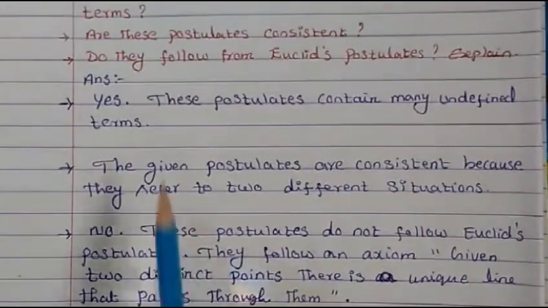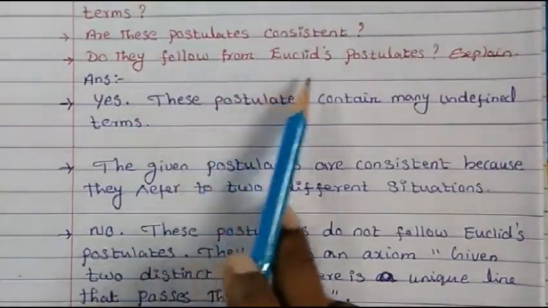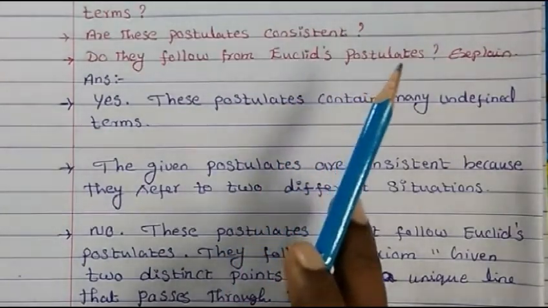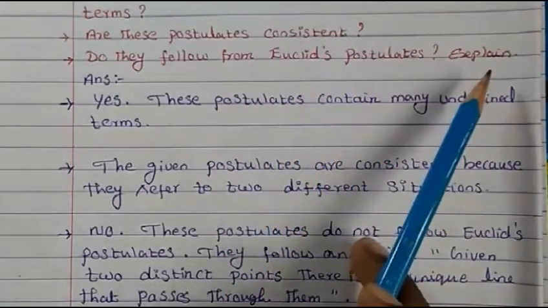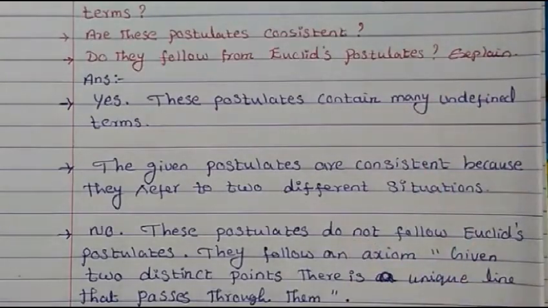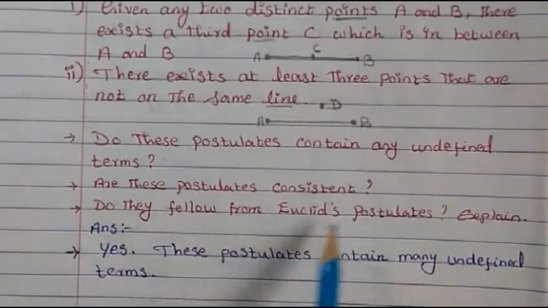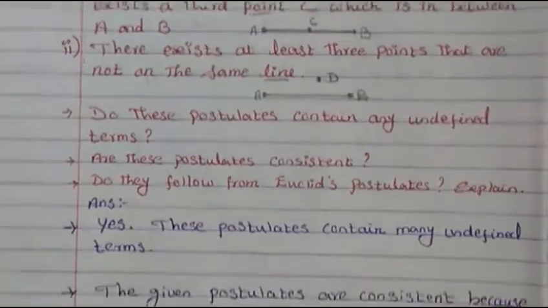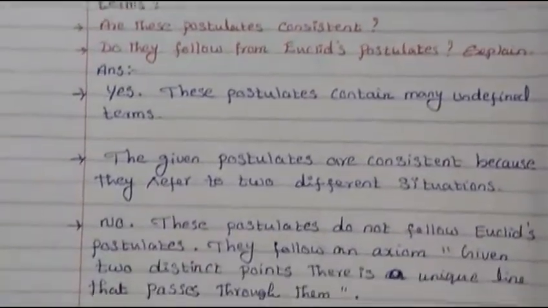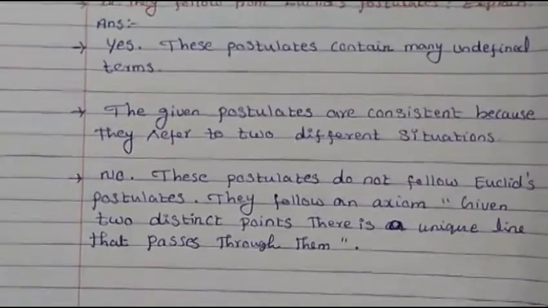Now the third question is, do they follow from Euclid's postulates? If yes or no, we have to explain. I already explained Euclid's postulates and axioms.